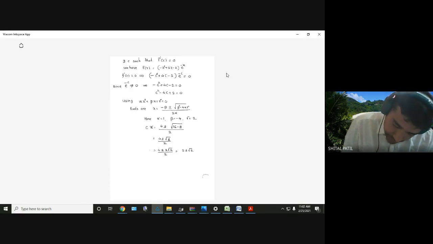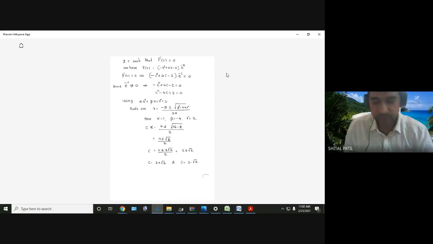Please make the required change. We have two values. And what we want, where should the c be? c should be in the given interval. It should be in 0 to 2.